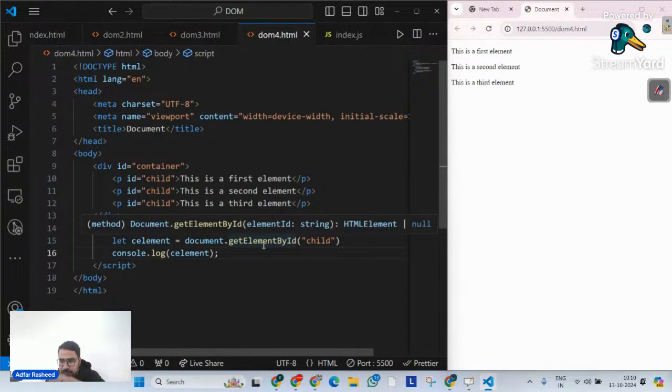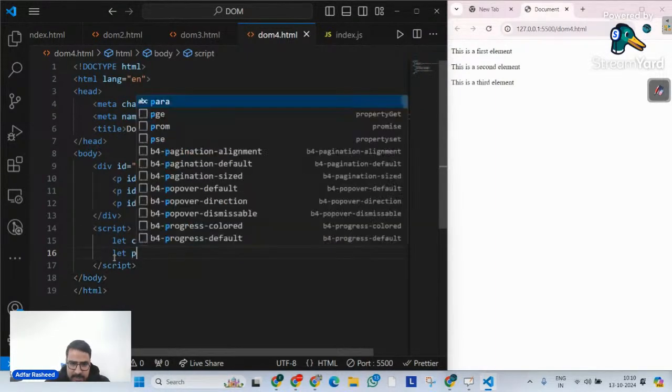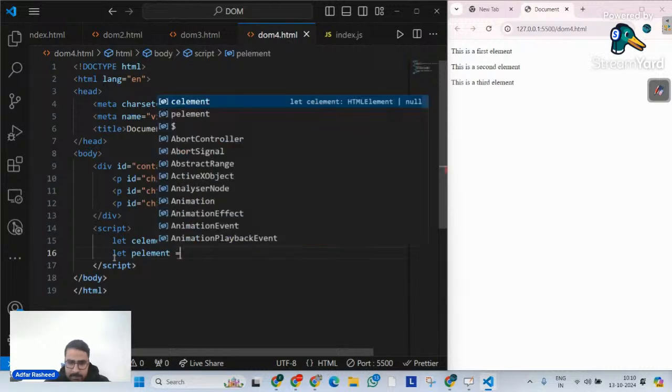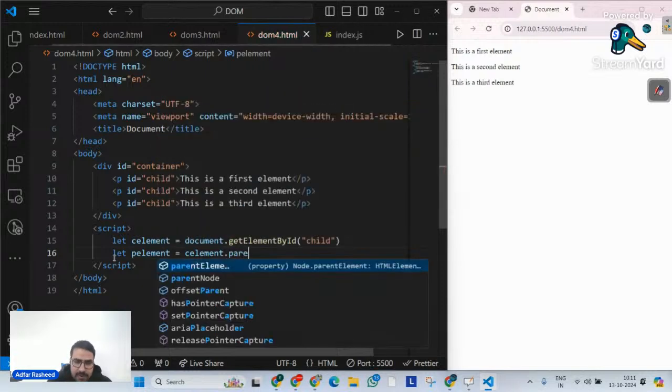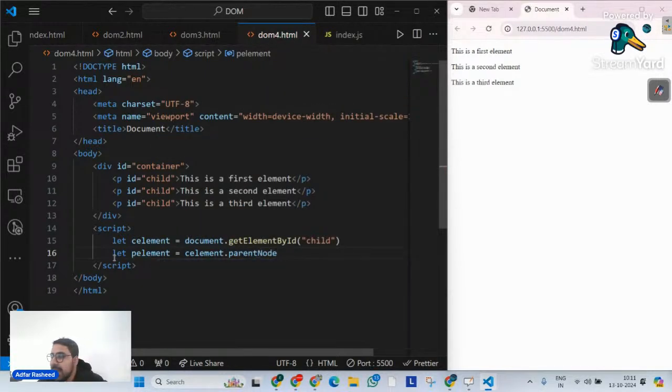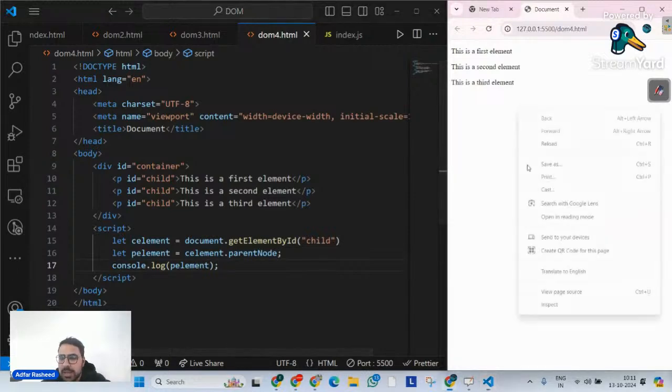If you simply want to find its parent node, let me create a variable called pElement, parent element, equals to, and I tell it: the child element that you have, please go and find me its parent node. When we say parent node, it means I am trying to find a relationship of this element with respect to another element. If I console this, we can clearly visualize it.